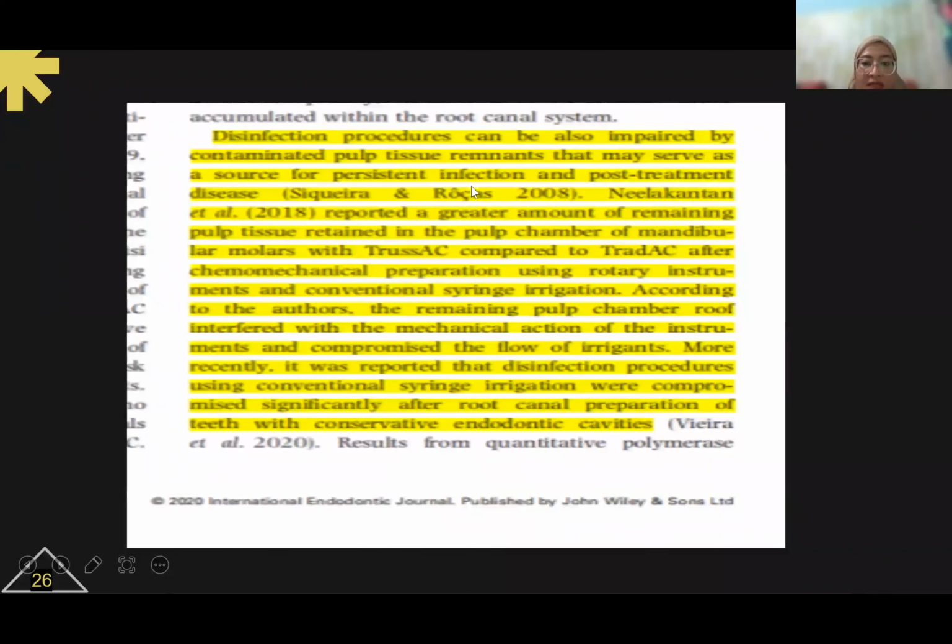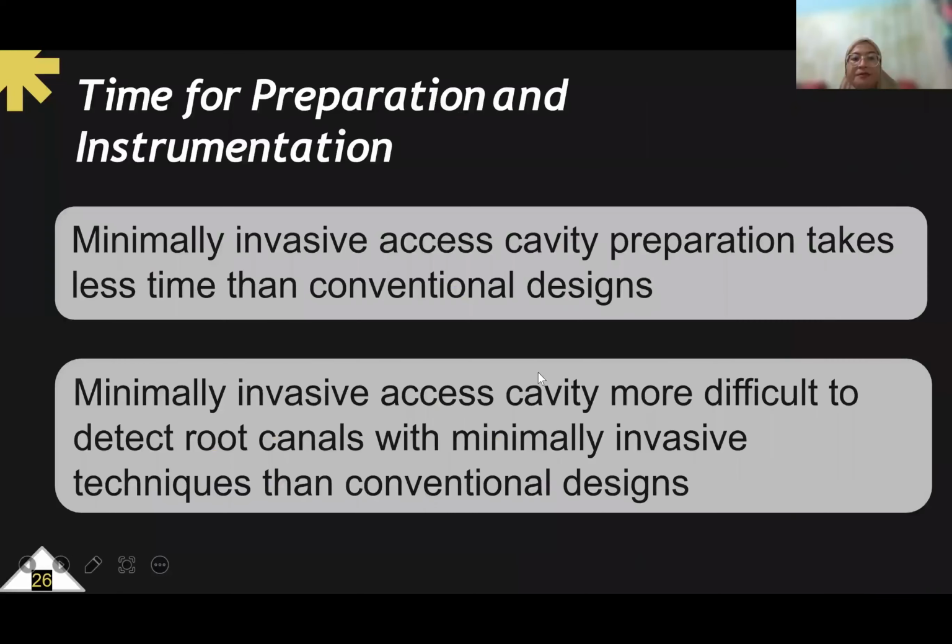And the other journal compared truss access cavity to traditional access cavity after chemomechanical preparation using rotary instruments and conventional syringe irrigation, and found there was higher bacteria count for minimally invasive access cavity than conventional access cavity.